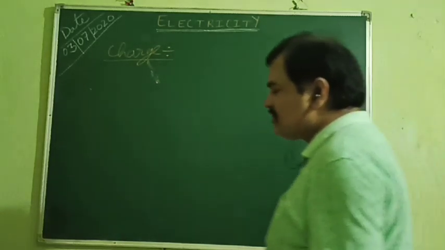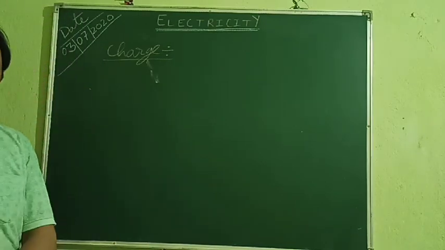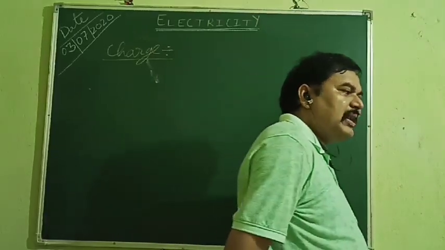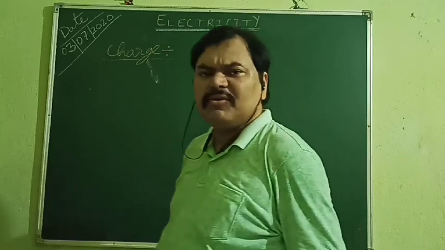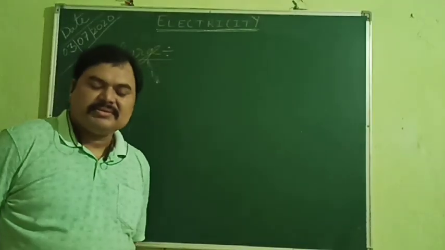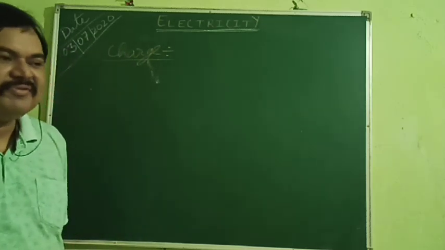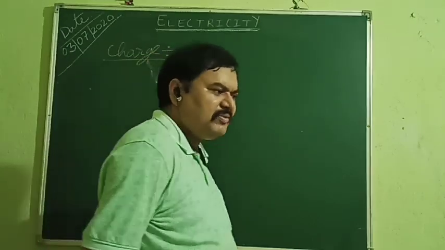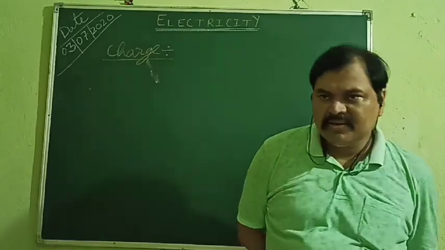See, our next heading is charge. What is charge actually? How bodies get charged, I have already told you. Now just tell me one thing. You know, mass is a physical quantity, and charge is also a physical quantity. What is mass? Mass is the material content in the body. Suppose a chair is there which is made of plastic. By seeing it you can see that it is made of plastic, and the amount also you can just predict.